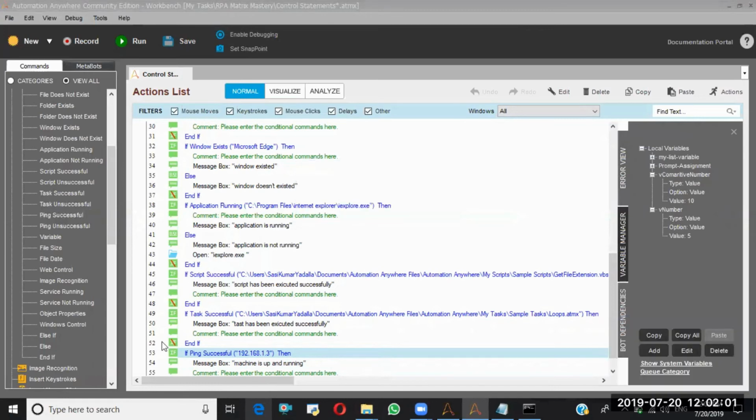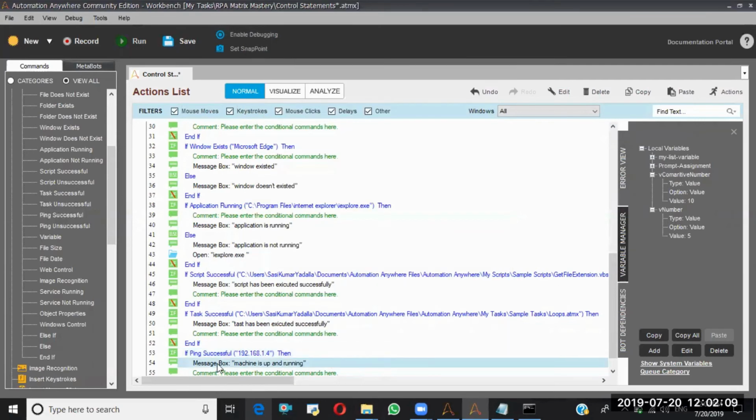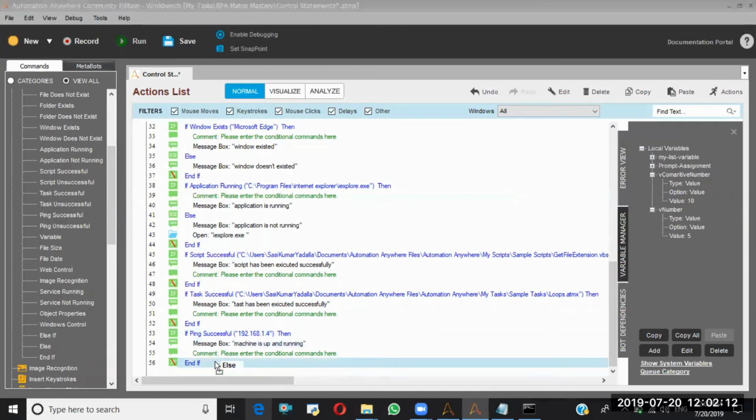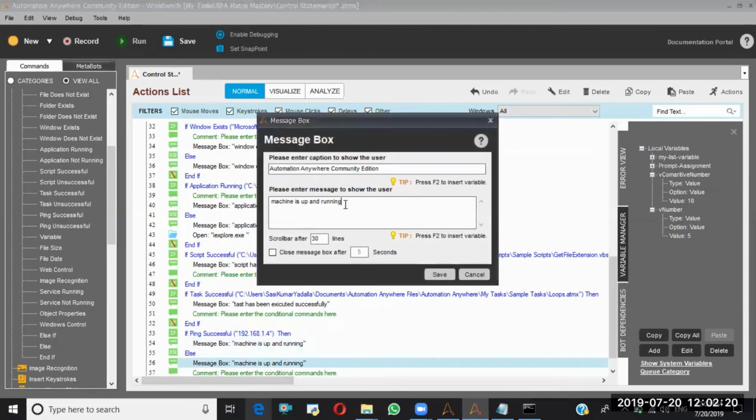If this is the case, I'll just put an else block. Else, this is the time that the IP is not in my network.